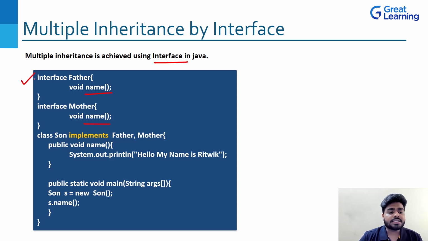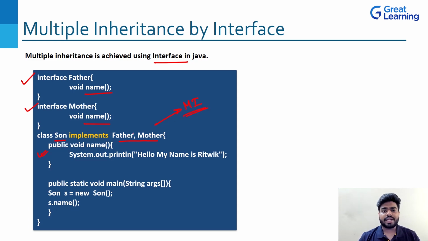That is why this father class is now an interface. This mother class is now an interface. Now there's only one place where we can actually define our method name, which is here. So we have a class son, which is inheriting all the properties from father and mother. So multiple inheritance is there. We can see that multiple inheritance is there.